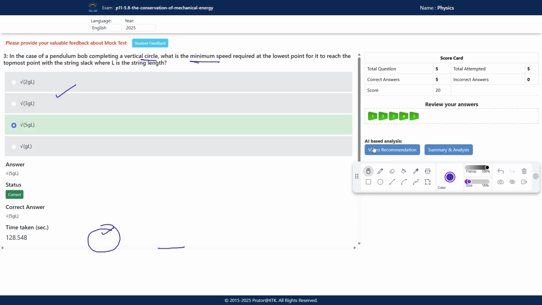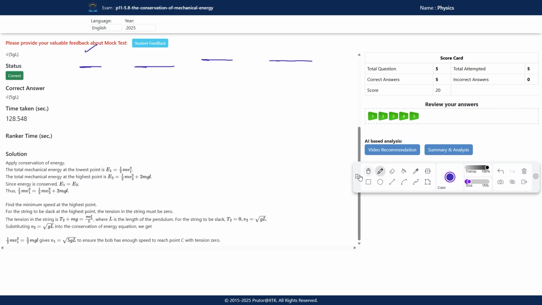Next one. In the case of a pendulum bob completing a vertical circle, what is the minimum speed required at the lowest point for it to reach the topmost point with the string slack, where L is the string length? So in that case, apply the conservation of energy.